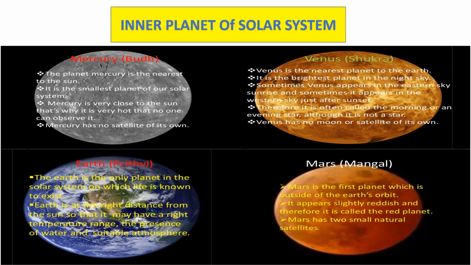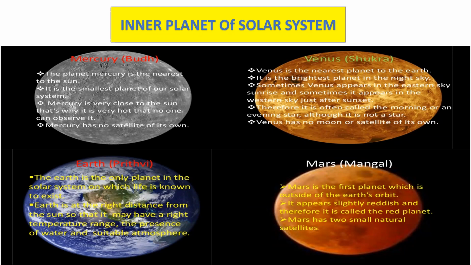And Earth also has a protective ozone layer, and this ozone layer absorbs most of the harmful UV rays coming from the sun and protects the organisms living on the surface of the Earth from very high-intensity heat.